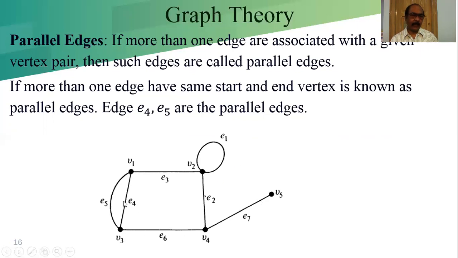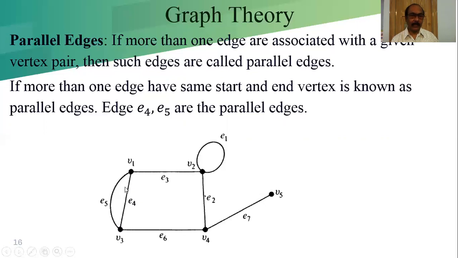In this case, if we see E4 and E5, both have the same end vertices. E4 has the end vertices V1 and V3, and E5 has both end vertices V1 and V3. Then E4 and E5 are both parallel edges.